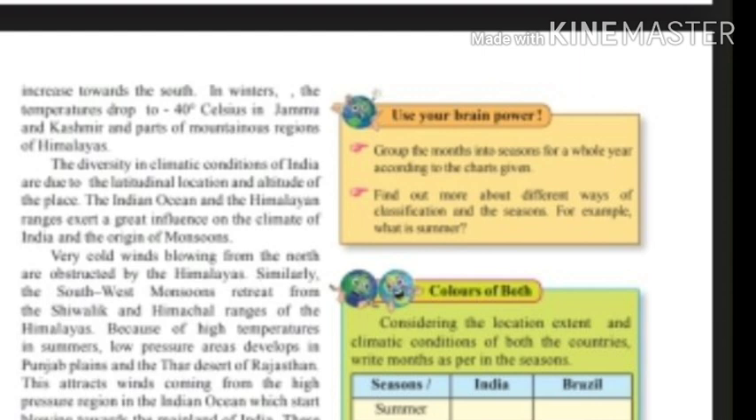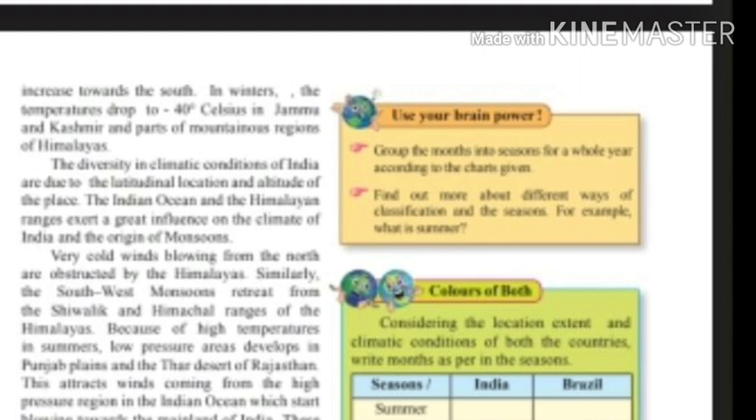1. The Indian Ocean and Himalayan ranges play an important role in formation of southwest monsoon winds. 2. In summers, the temperature in Punjab plains and Thar desert is found to be high. As its effect, areas of low pressure are developed. 3. On the other hand, areas of high pressure are found in the Indian Ocean. This leads to the formation and flowing of the southwest monsoon winds from the Indian Ocean to the mainland of India.